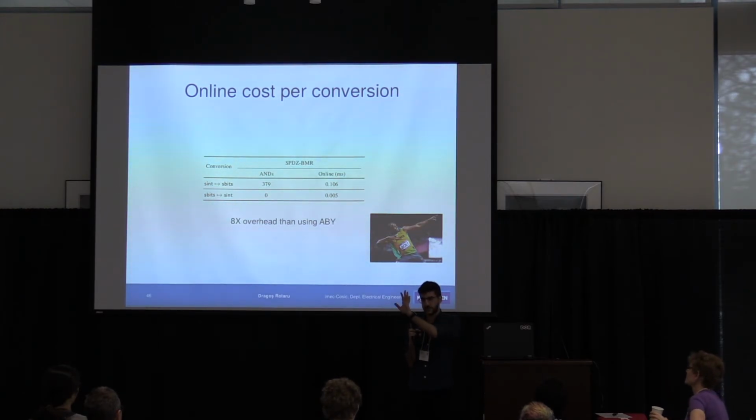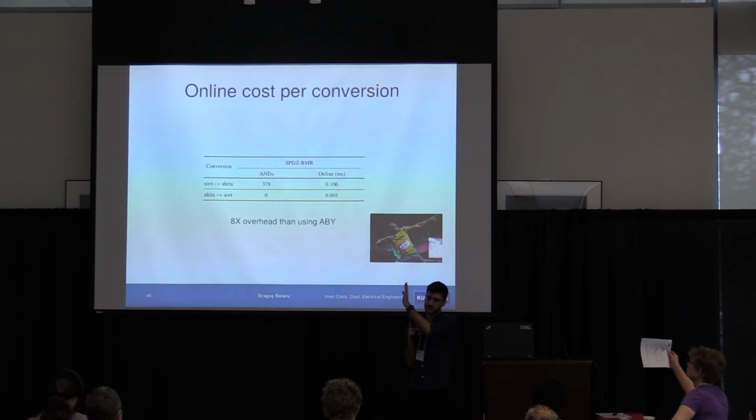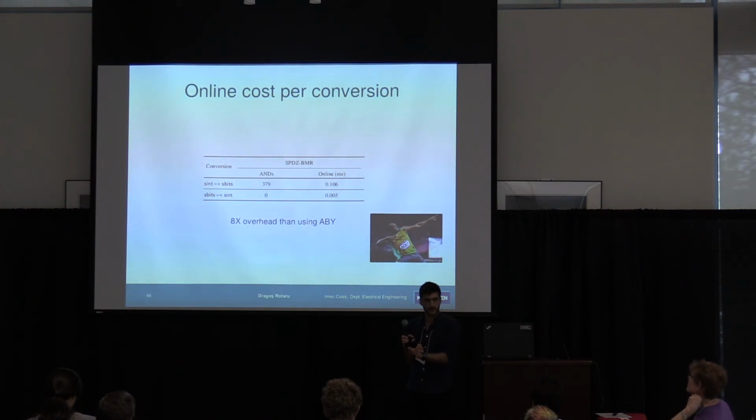The preprocessing using just SPDZ is going to be faster than ours; ours is going to be about 2 times slower in the preprocessing. But doing the linear SVM with our approach, doing AX plus B in SPDZ and then the argmax in the garbled circuit, is going to be 10 times faster than just doing either SPDZ or just SPDZ-BMR.